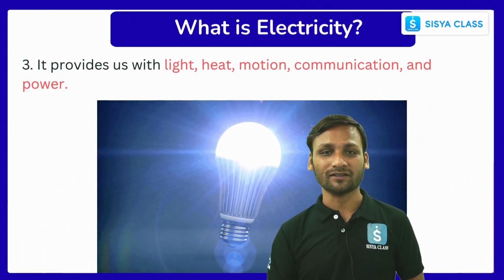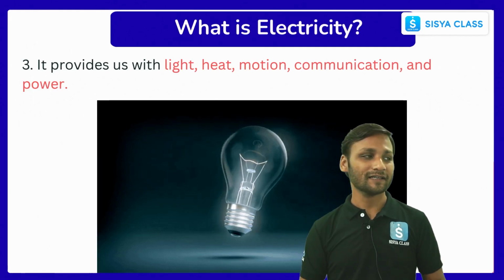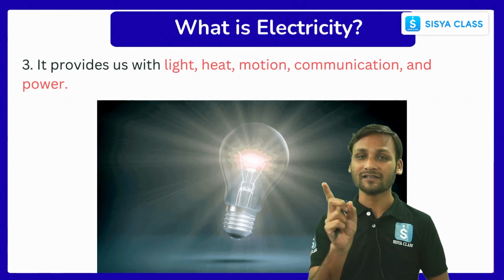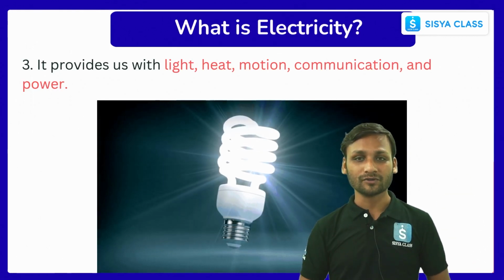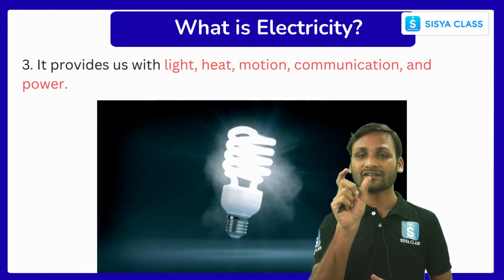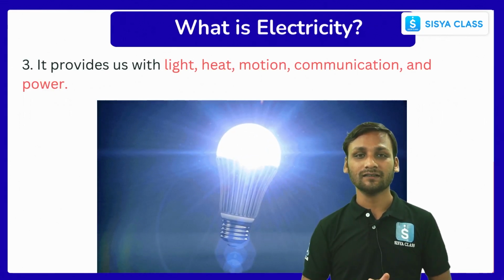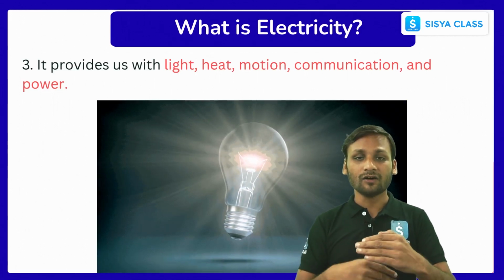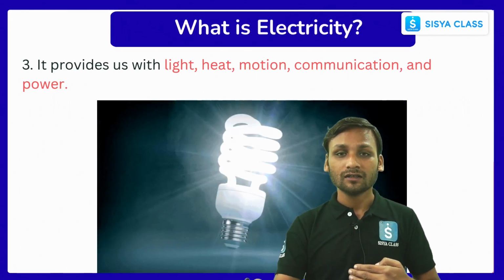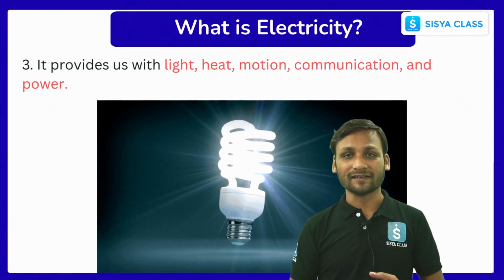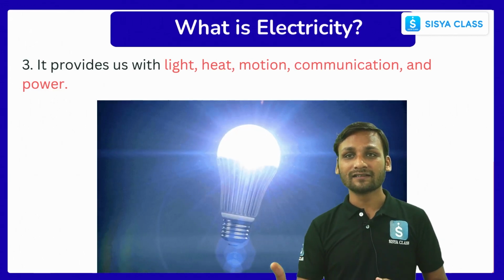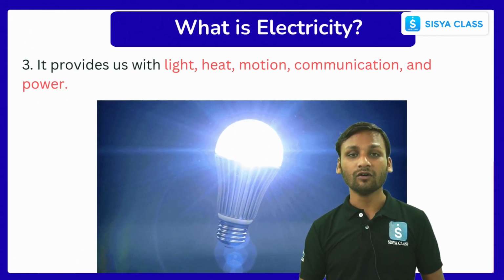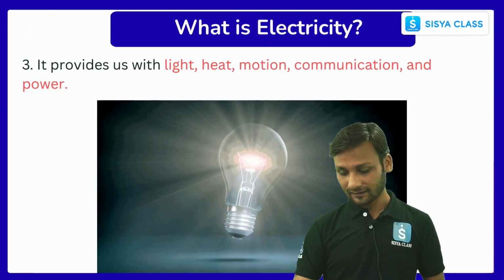Another thing is motion: the motion of an electric fan. When you switch on your electric fan, the blades start moving in circular motion. This is basically the conversion of electrical energy into mechanical energy. Another use is communication. Your mobile phone and telephone all work on electricity, correct?